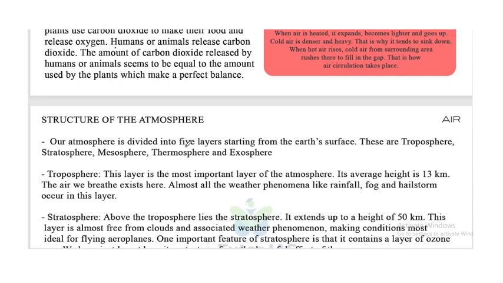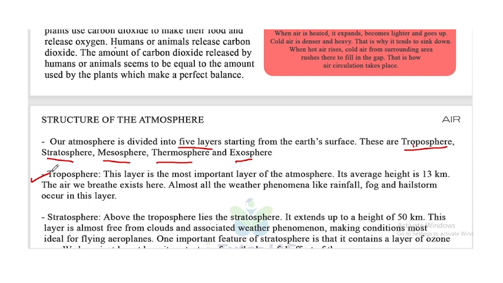Our atmosphere is divided into five layers. From ground level, the first one is troposphere, then stratosphere, mesosphere, thermosphere and exosphere.